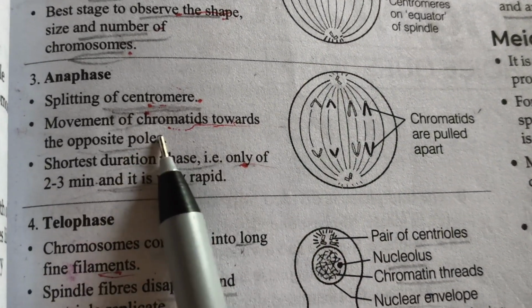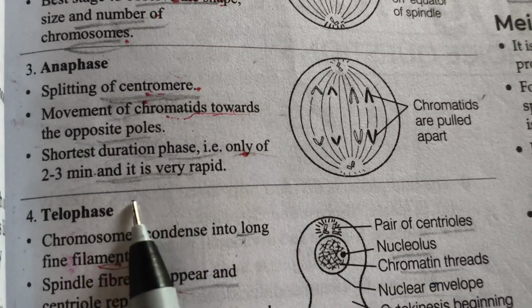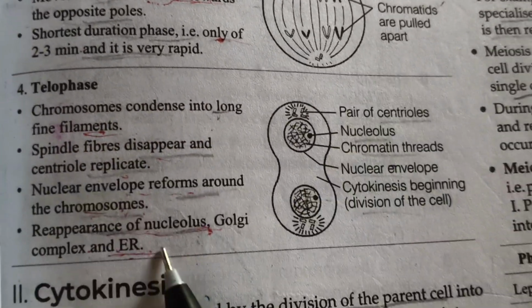Anaphase: splitting of the centromere and movement of chromatids towards the opposite poles. It is the shortest phase, lasting only 2-3 minutes. That is very rapid. Chromatids are pulled apart.